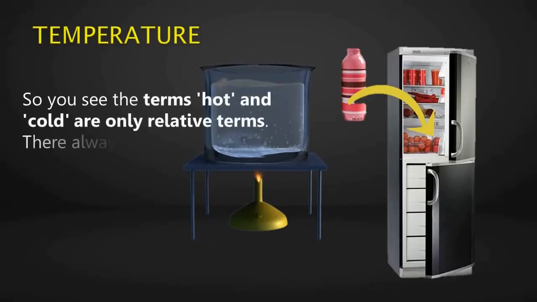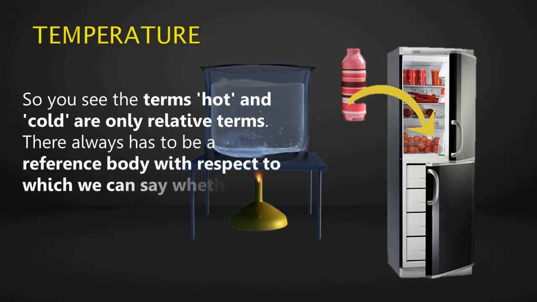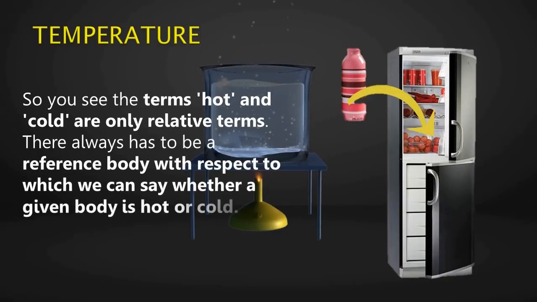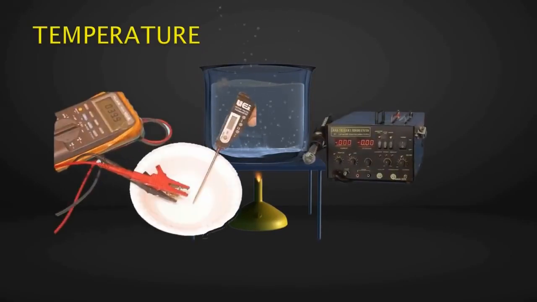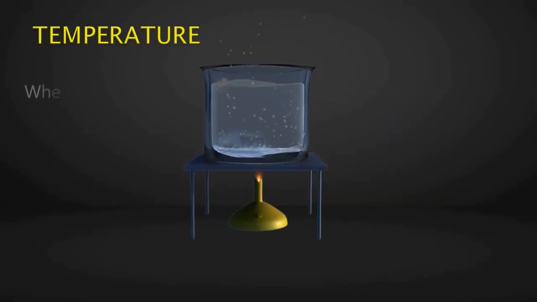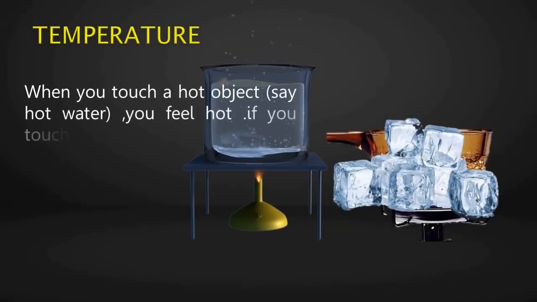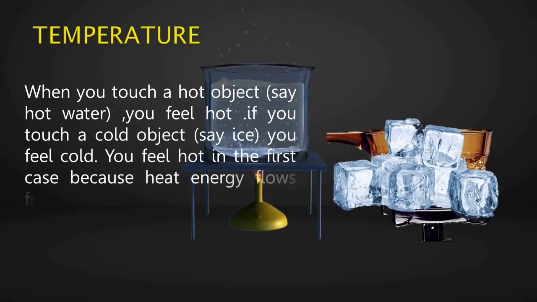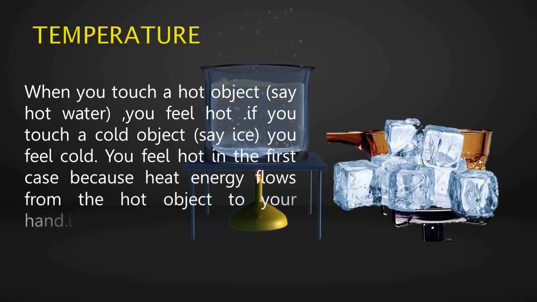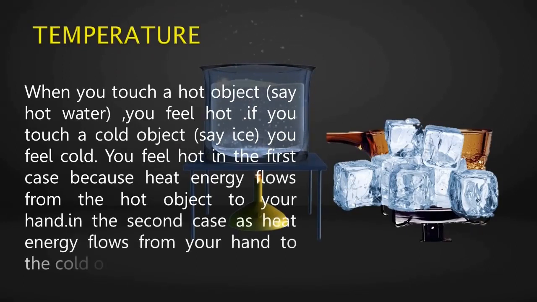There always has to be a reference body with respect to which we can say whether a given body is hot or cold. Therefore, it is important that we use an instrument rather than our own judgment to measure temperature. When you touch a hot object, you feel hot. If you touch a cold object, you feel cold. You feel hot in the first case because heat energy flows from the hot object to your hand. In the second case, as heat energy flows from your hand to the cold object, you feel cold.